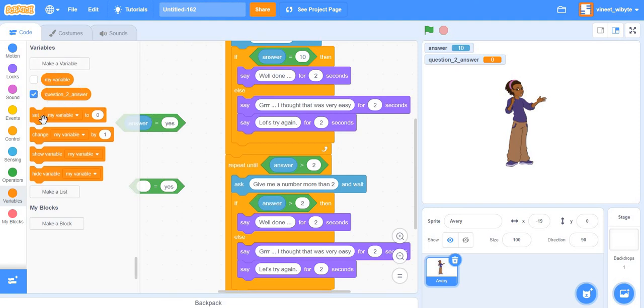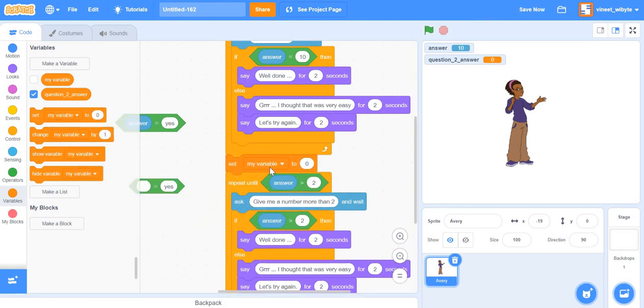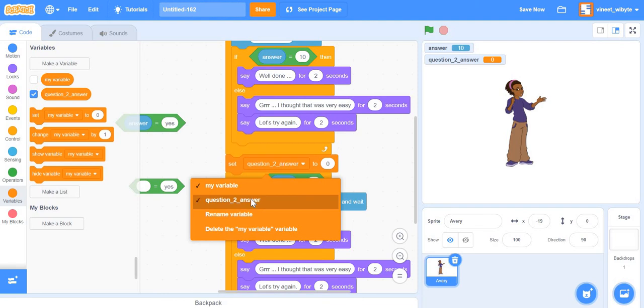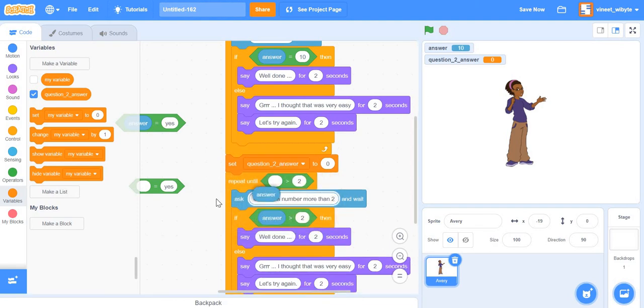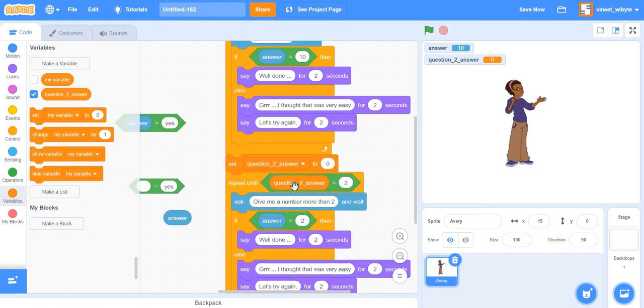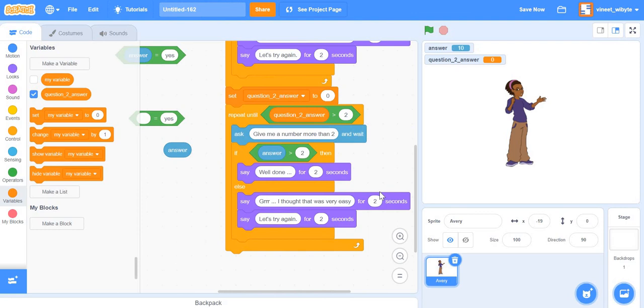What I can do is, when it comes to the next question, first set my question to answer, which is for question 2, to a value where this condition is not true, right? So repeat until question to answer is greater than 2. When I set it to 0, which means question to answer is holding 0, when the sprite checks this first, this condition is false. That will make sure the sprite gets into this loop and asks us a question.